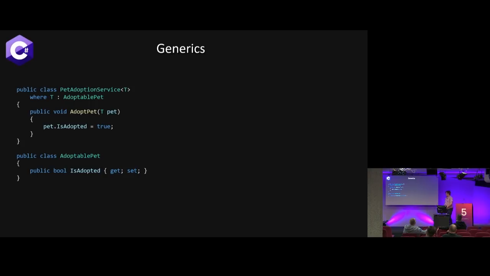Because all of us love using generics in C# because we can say, I can take type T, but that type T better be an adoptable pet. And because of that, I can now call those methods or properties like isAdopted because I know that exists on my adoptable pet. Other languages like Java's initial implementation without that almost makes generics useless, or at least confusing in order to build something in-depth or usable.